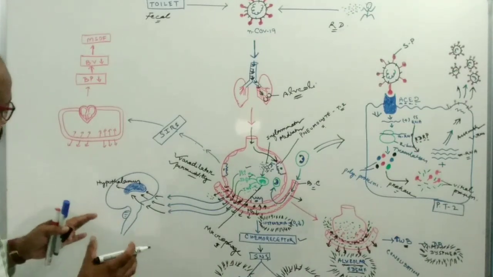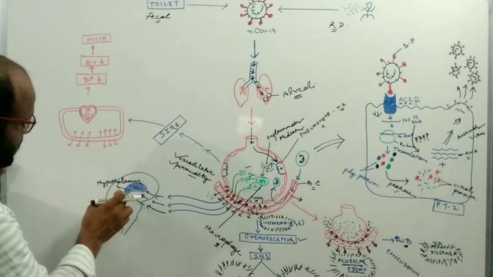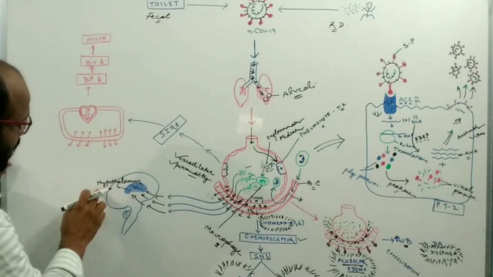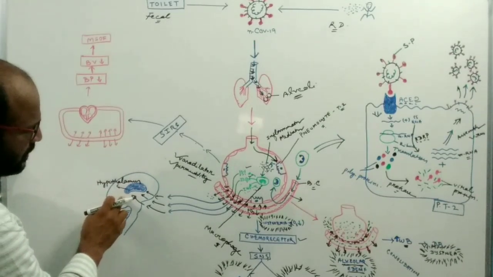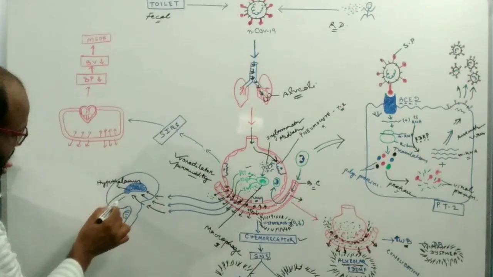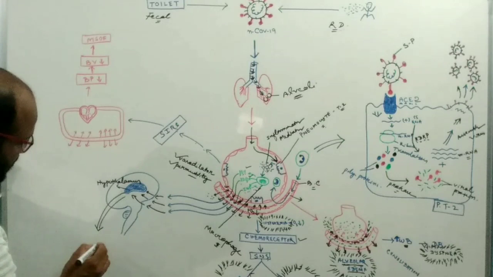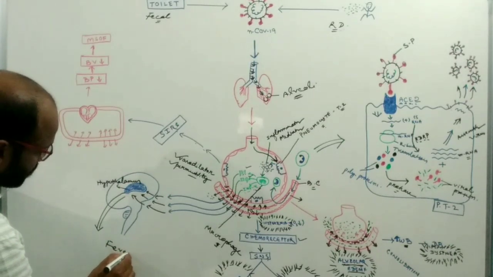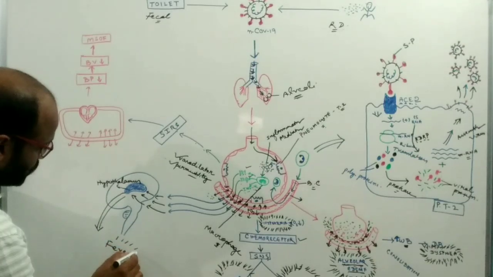The hypothalamus controls the body temperature of our body. When the hypothalamus is stimulated by such chemicals, it increases the body temperature, which leads to fever. This is another symptom of COVID-19.